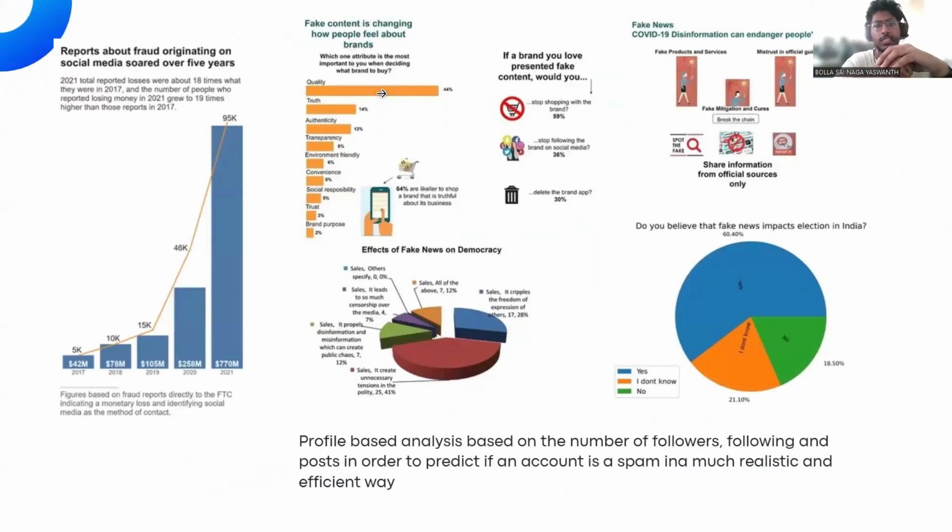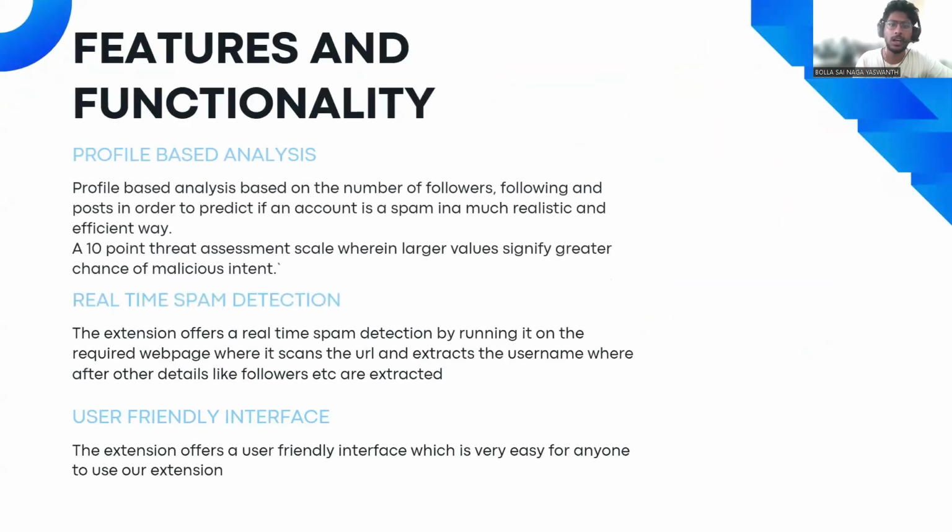In these statistics, we can see that after a person has ordered from a fake website or something, people usually don't prefer ordering again from an e-commerce platform due to the breach of trust. As we can see, there are multiple statistics depicting the same, and fake news is also a big problem.